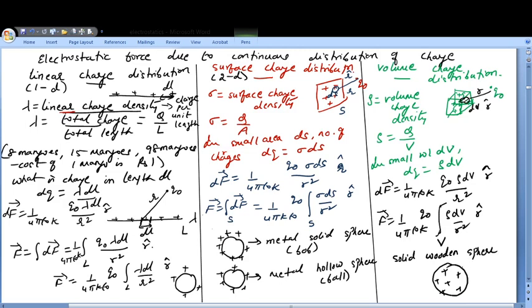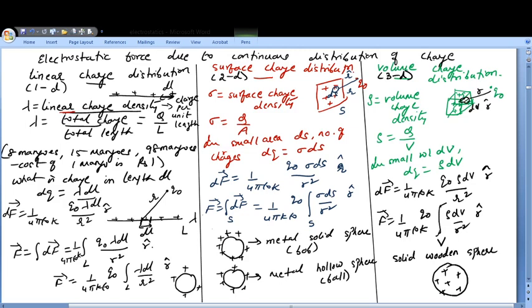So what is important here is you have to see how the charges are distributed. Volume basically is 3D. So if you find that your charges are distributed over volume, you will be talking about volume charge distribution. If you find that your charges are distributed over a surface, it is surface charge distribution. And if you find that your charges are distributed over a length, then we will be talking about the linear charge distribution.